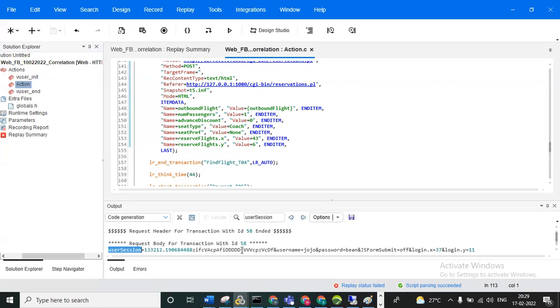Then we need to speak directly with the development team. We are unable to find this dynamic value in our request and response, so they will give advice. Maybe they wrote it differently or made a mistake. They will fix it on their side, and after that we can record the script again and then we can see it. So this is your approach to capture the dynamic value if the dynamic value is not present in the response. Okay.